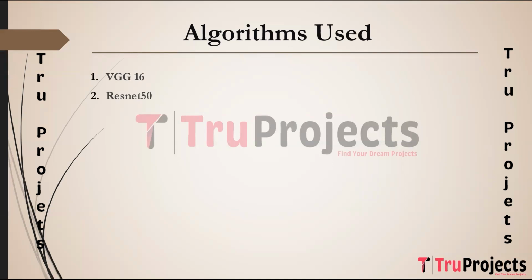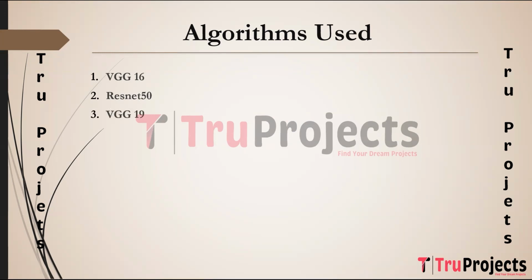The next algorithm is ResNet50, which is Residual Network 50. It is another CNN architecture known for its depth. It has 50 weight layers and is characterized by residual blocks that help in mitigating the vanishing gradient problem. It is employed due to its deep architecture and ability to capture intricate features in images. It can excel in complex image classification tasks like monkeypox diagnosis.